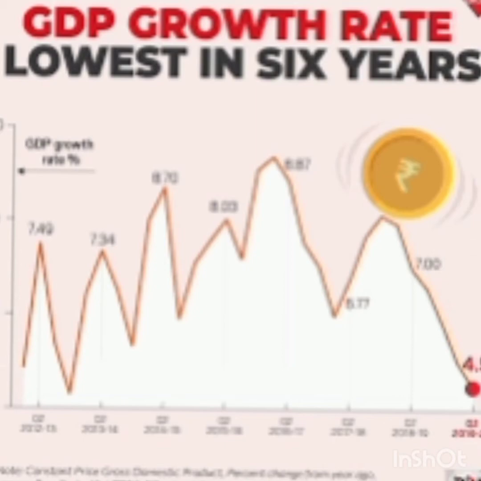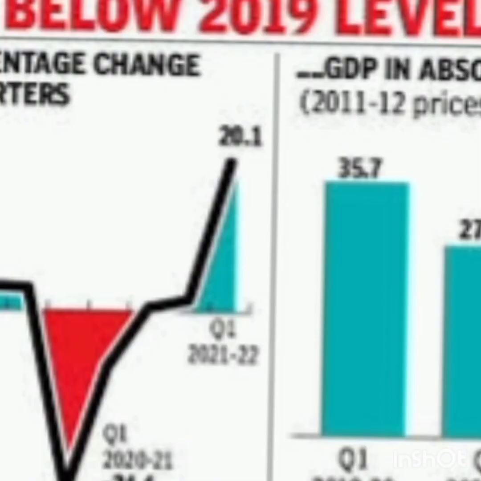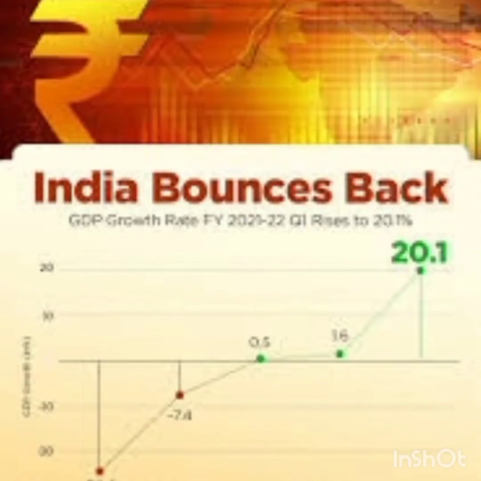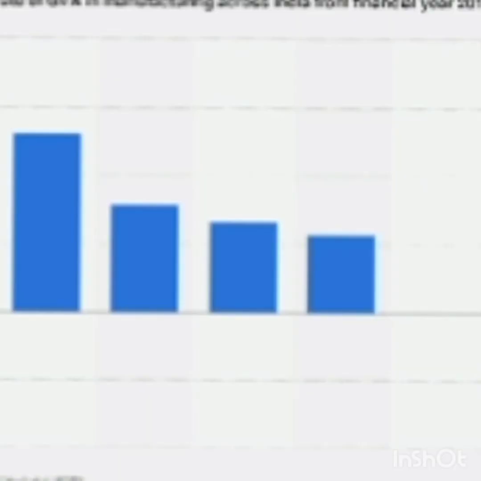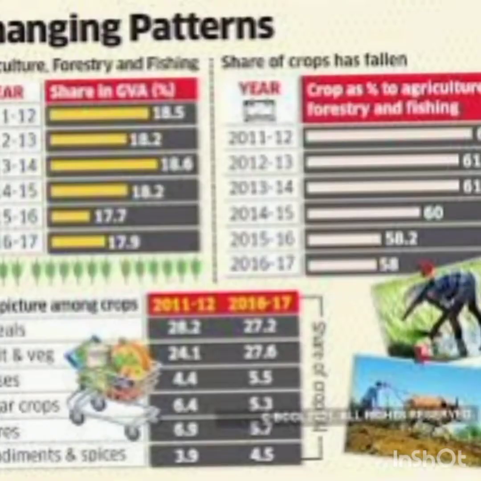It is pertinent to understand the concepts of GDP and GVA at this juncture. GDP or gross domestic product is the demand side of the economy and gross value added is the supply side of the economy. GDP is arrived at by adding up all the expenditures and GVA is arrived at by adding the value added by different sectors of the economy such as agriculture, industry and services. To understand the first advance estimates, it is also pertinent to understand the difference between nominal GDP and the real GDP. Real GDP is the difference between the nominal GDP and the inflation.